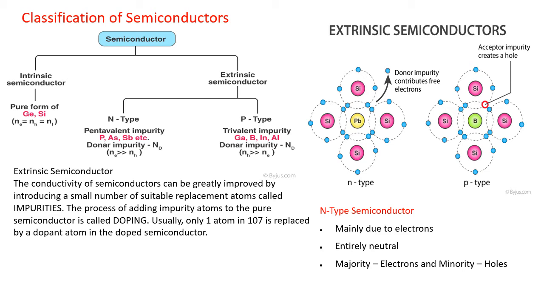Here the picture shows both impurity types, called N type and P type. In the first picture we talk about the N type, which is a pentavalent, extrinsic semiconductor.